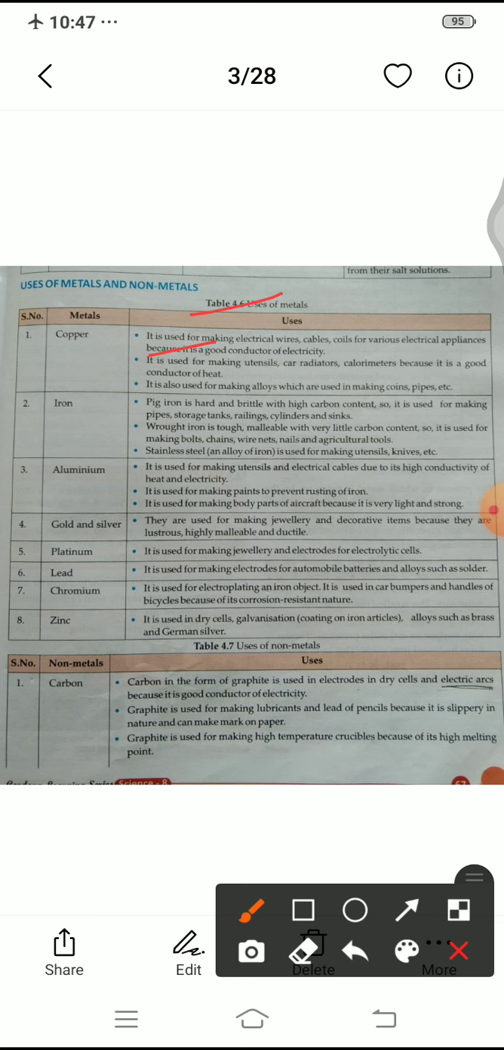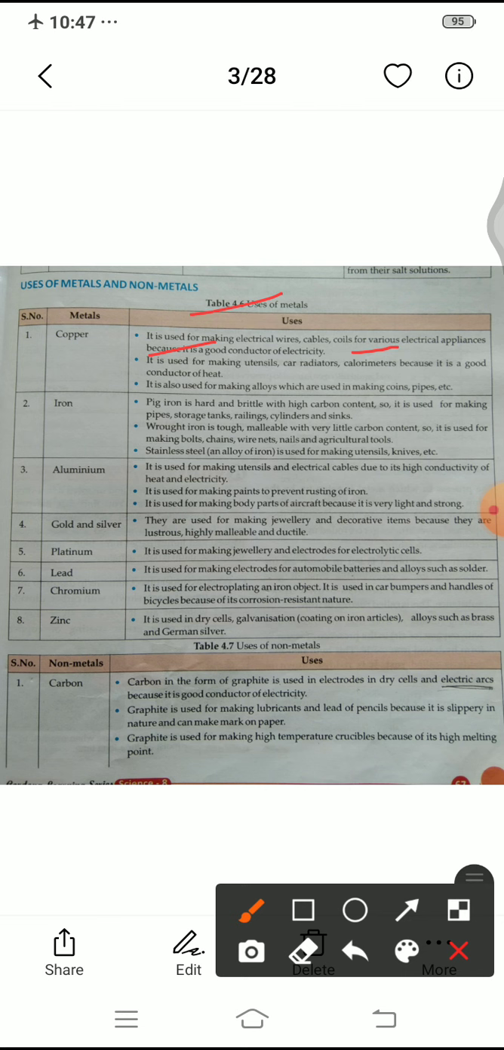Electrical wires, electricity requires good types of wires that transfer the heat from one place to another place, and it is used in cables also. Coils for various electrical appliances means heater, press. Inside the heater and press there are coils, and the coils are made with the help of copper metal because it is a good conductor of heat and electricity.